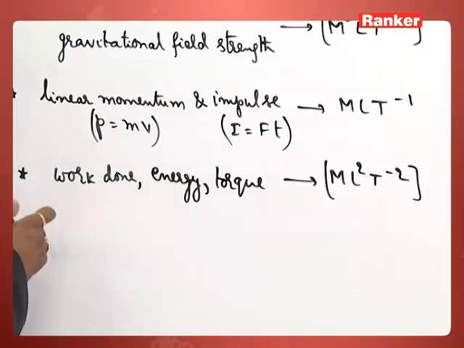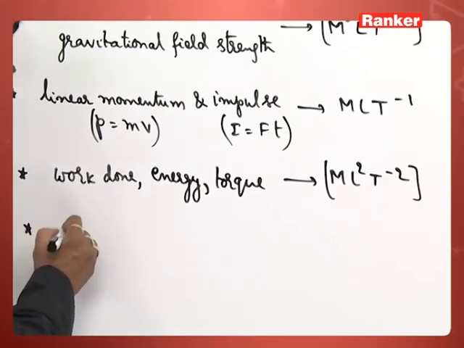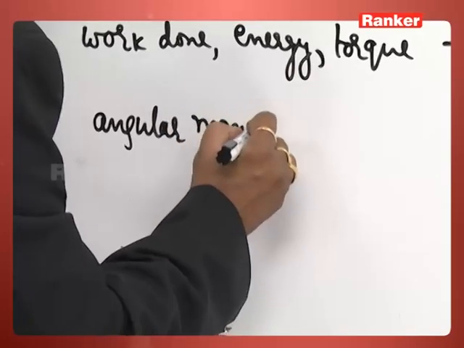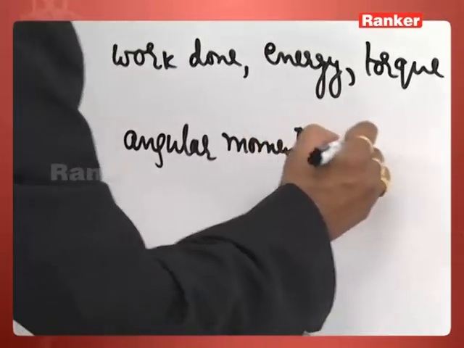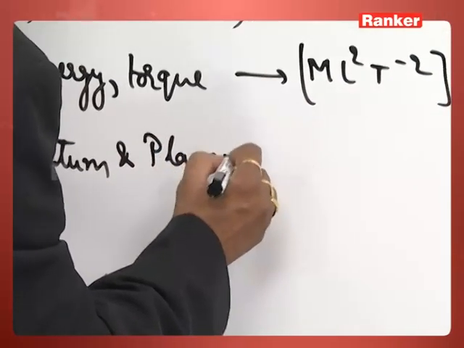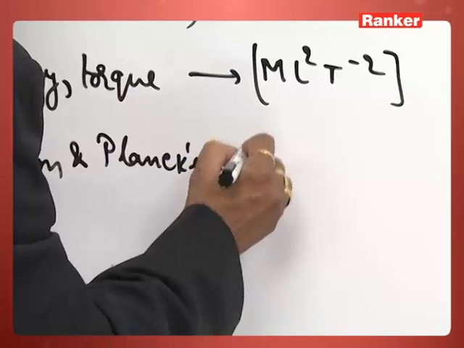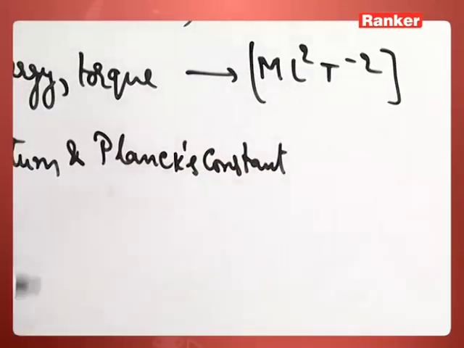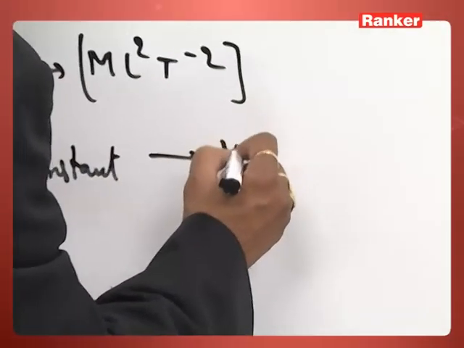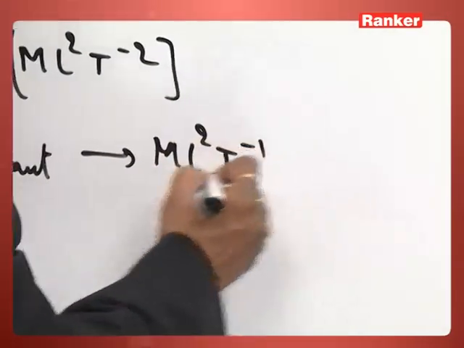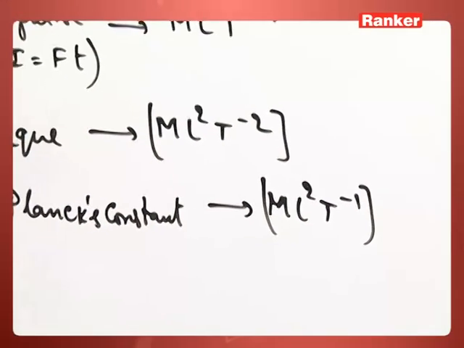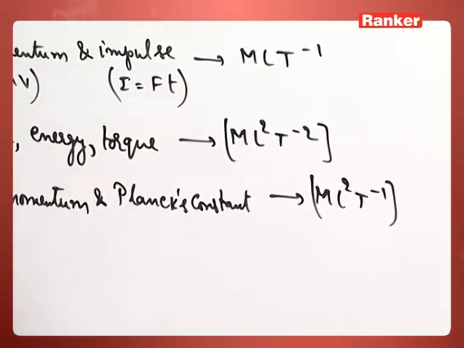Another thing let us take up in this case, that is angular momentum. Angular momentum has the same dimensions as Planck's constant. What is the dimensional formula? M L square T inverse. In fact, you need not simplify to get that.